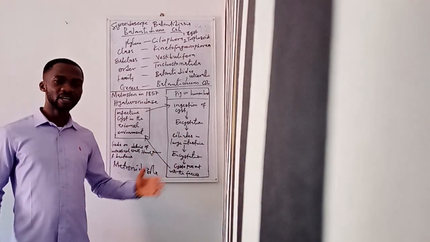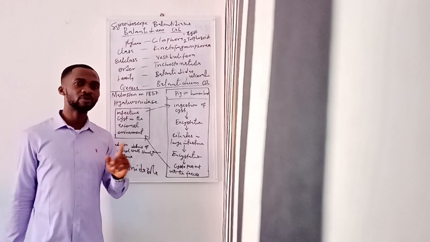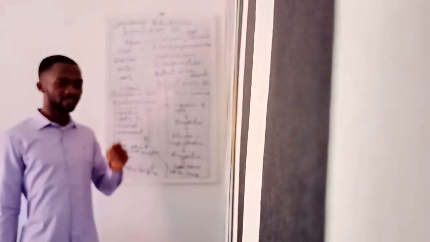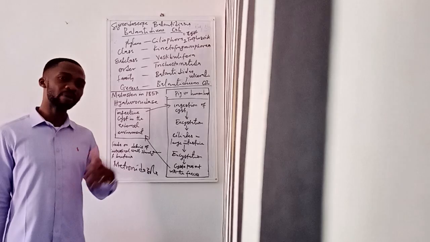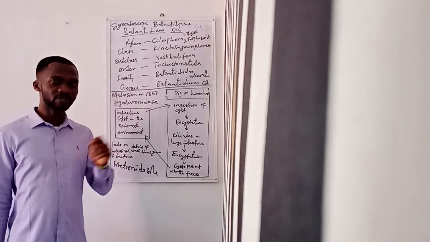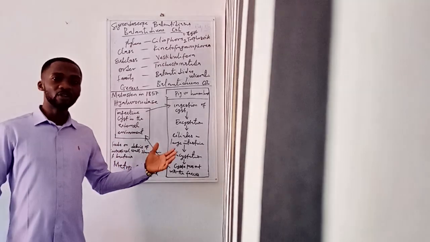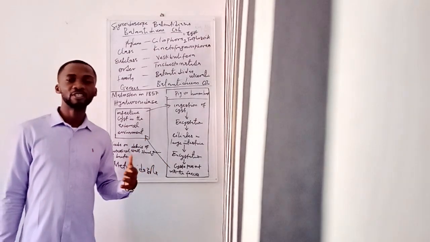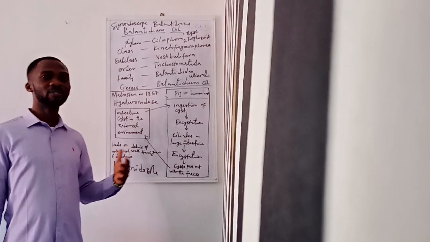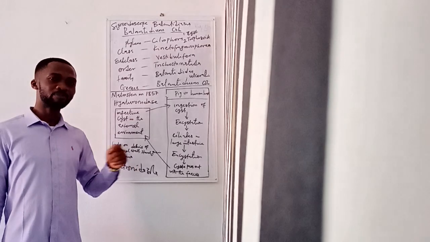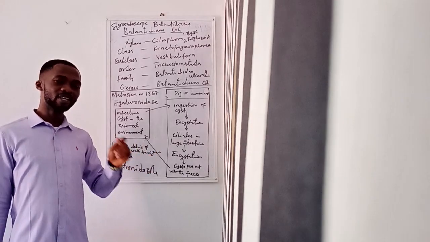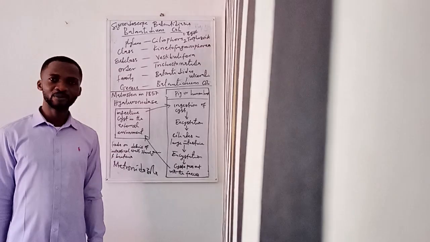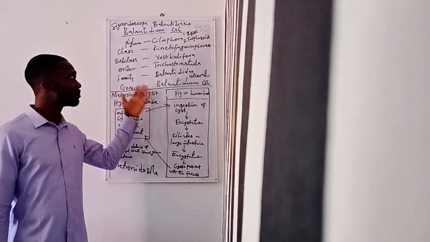So I think with this, okay, I forgot to mention that the reservoir host for this parasite is the pig, or say the primary host. The reservoir host, the primary host. Then man can also be infected, but man is usually called the incidental host. The primary host for this parasite is the pig. So I think this is how far I can go in talking about Balantidium coli.